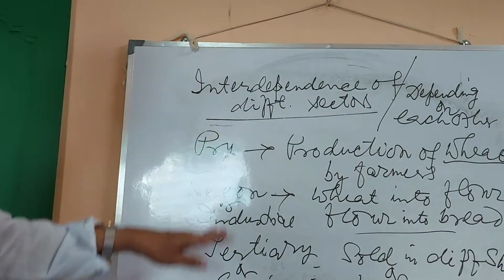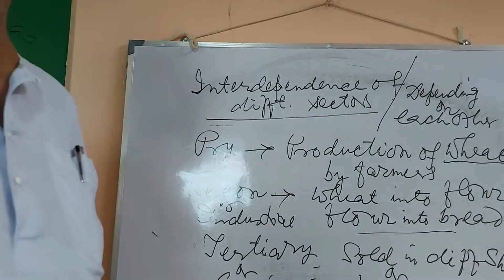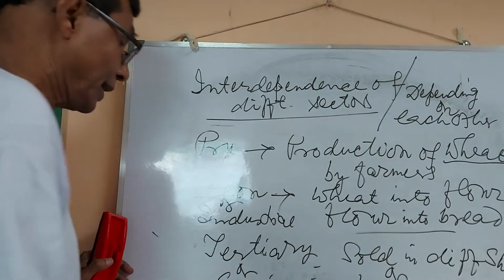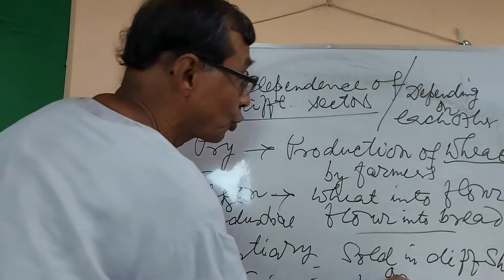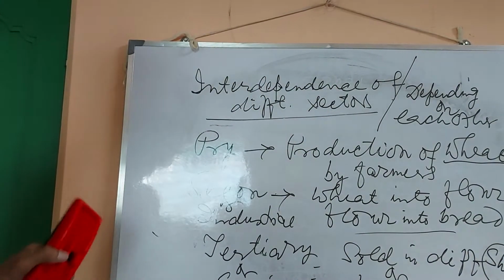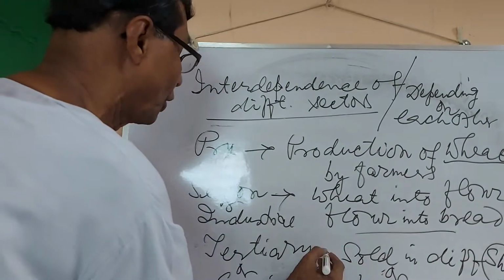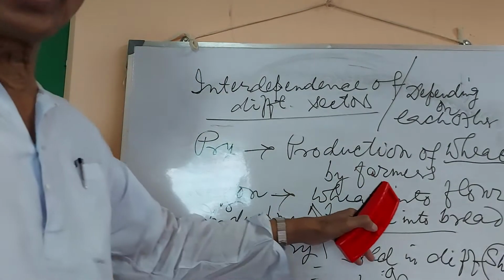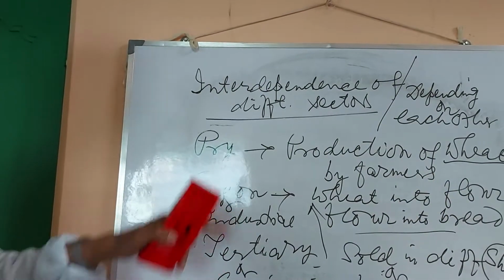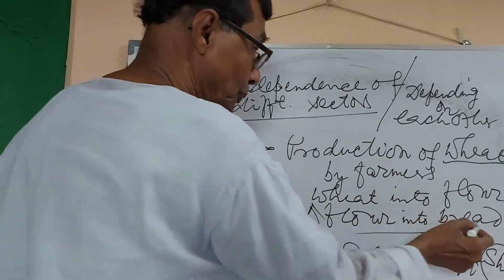Now look at this example. We eat bread in the morning. We buy bread from the market, from the shops, and eat it. Now the shop that sells this bread, suppose Azad Bakery, depends upon the food products of the secondary sector. So the service sector depends on the secondary sector.